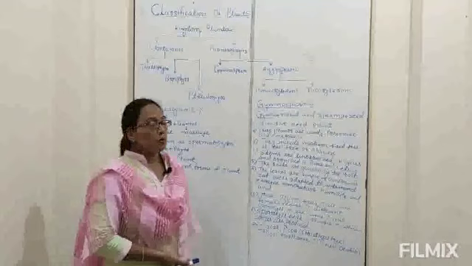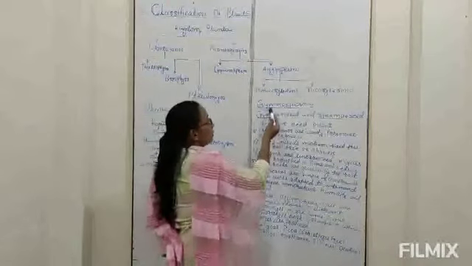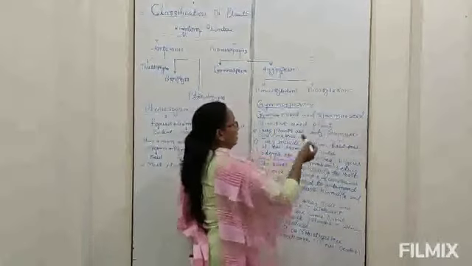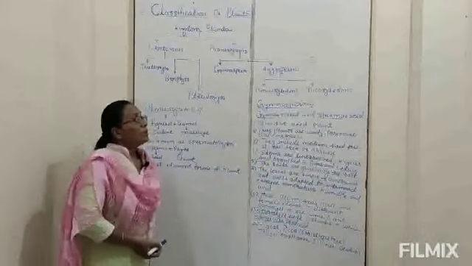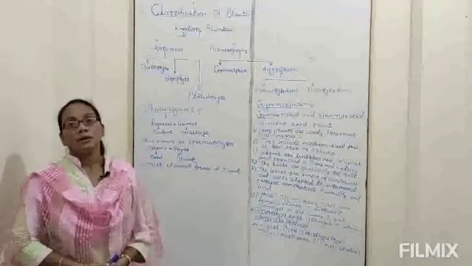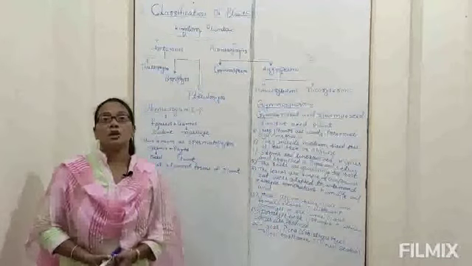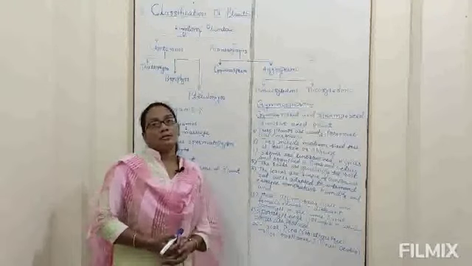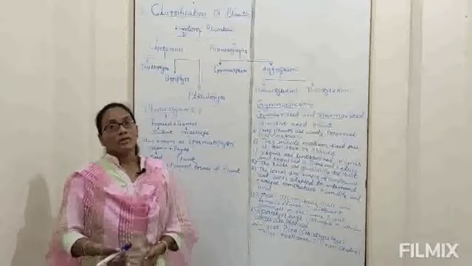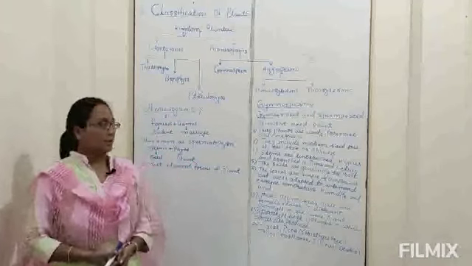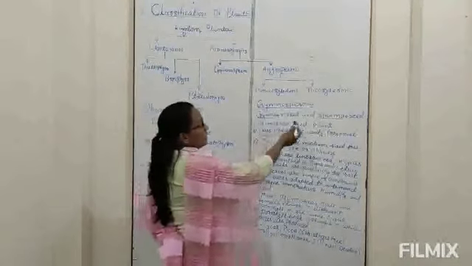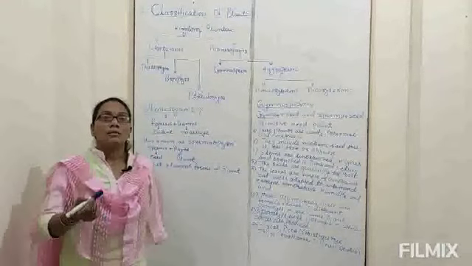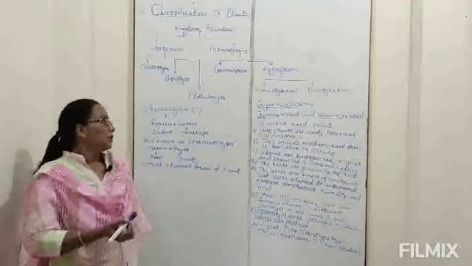Now we see the Gymnosperm. What is the meaning of Gymnosperm? Gymno means naked and sperma means seed. So these plants have naked seeds, meaning seeds are exposed to the environment and not enclosed inside fruits. The flowers and fruits are absent. They are the primitive seed plants. Primitive means beginning, at the beginning the plants are formed.